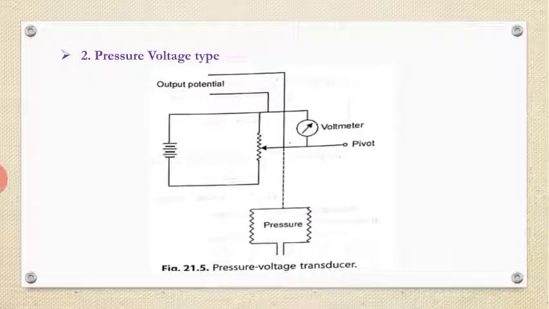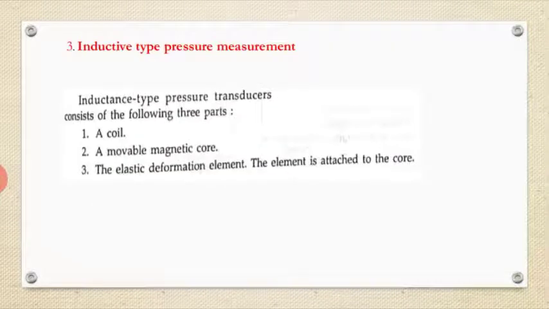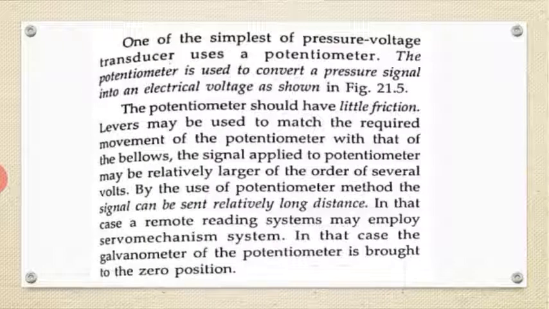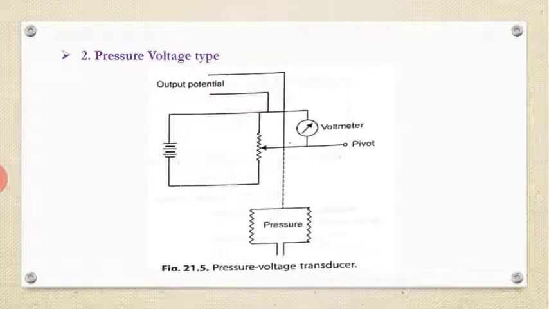Next one is the pressure voltage type. Here also, when the pressure changes, we observe a change in voltage. The voltage is proportional to the pressure. Similarly, a potential divider is used here, but the difference is that voltage is taken into account.